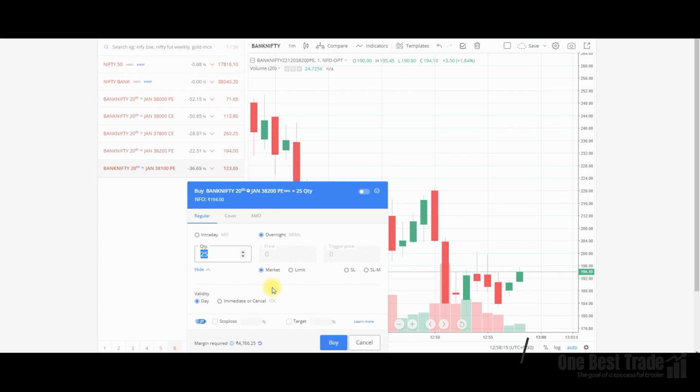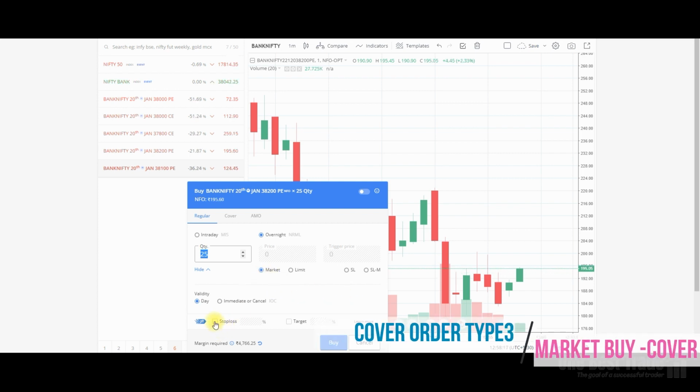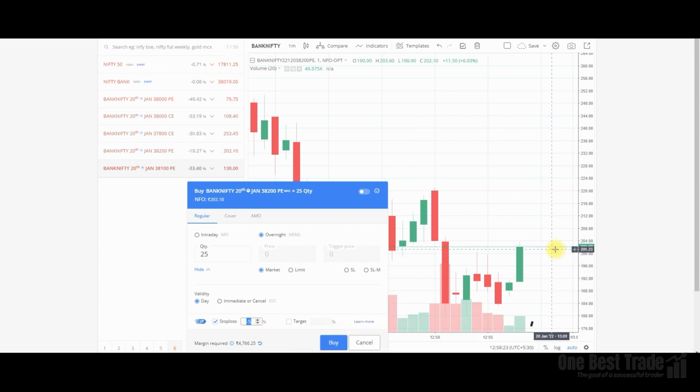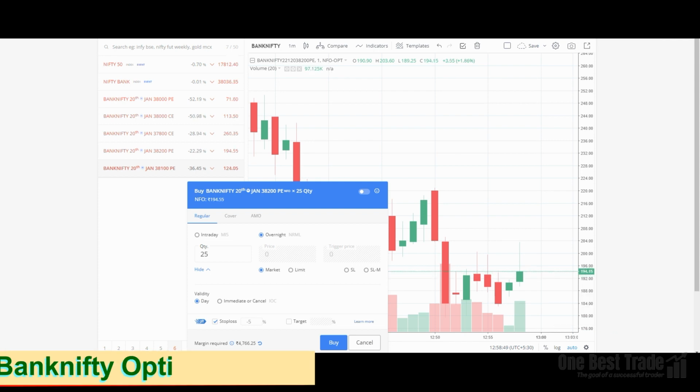Here all you need to do is select market and then attach the stop loss. By default it will take 5%, and right now it is approximately around 200 rupees. It comes around a 10 point stop loss. Just go and place a buy order. Your order got placed around 194. So now you can check your position.